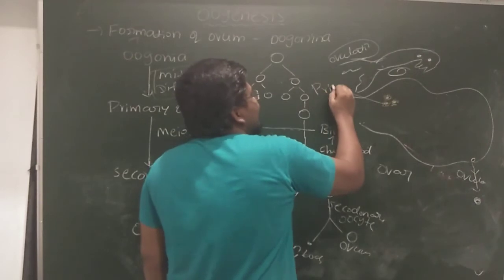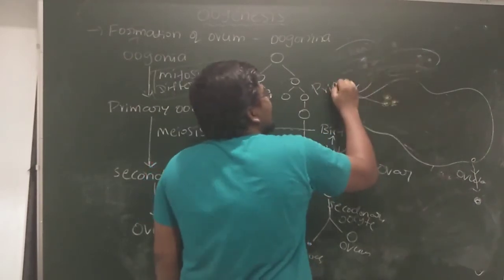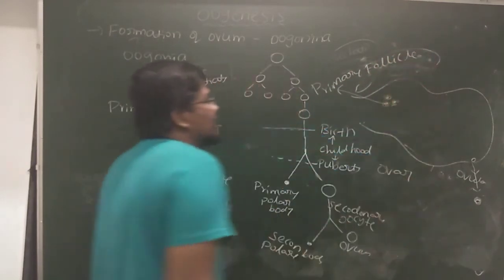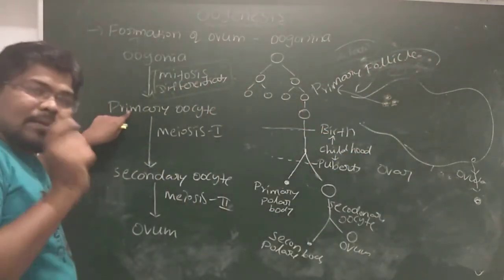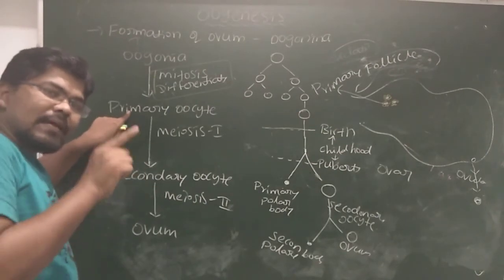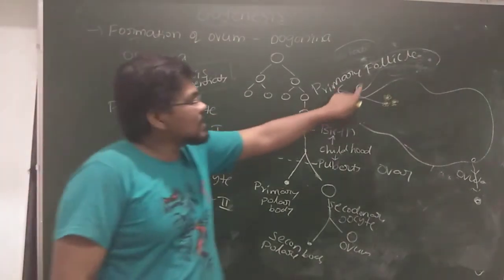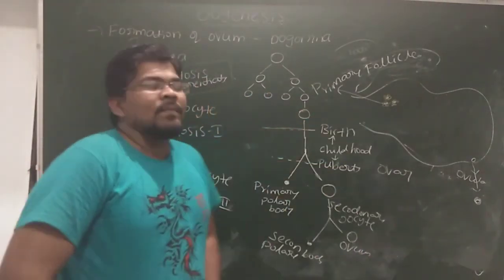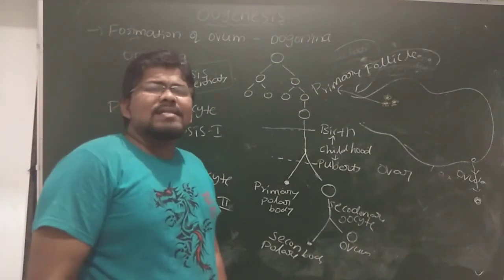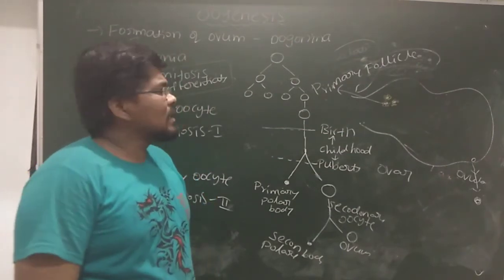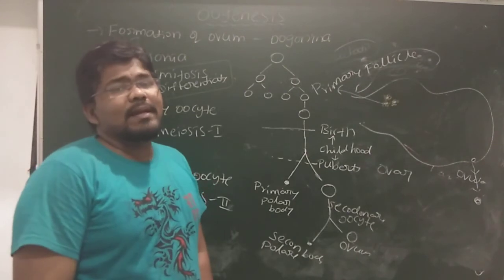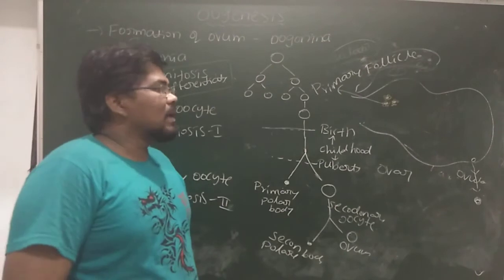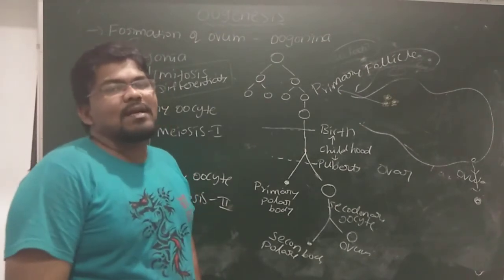This is called the primary follicle. What is the difference between a primary follicle and a primary oocyte? A primary oocyte which is surrounded by one layer of granulosa cells is called a primary follicle. Inside the primary follicle, what is there? The primary oocyte. Okay, a large number of primary follicles are formed before birth only. Approximately 2 million primary follicles are present at the birth of a female.